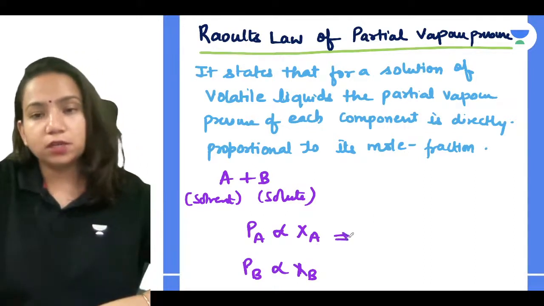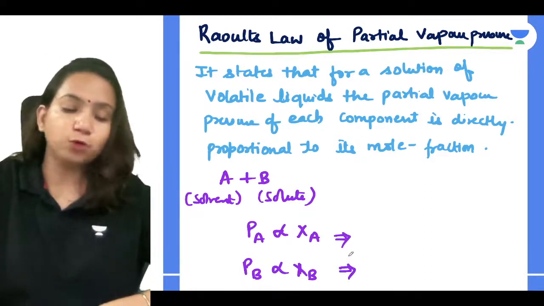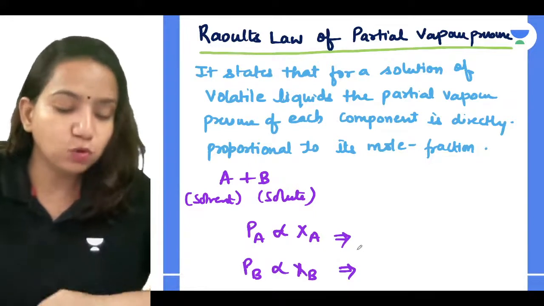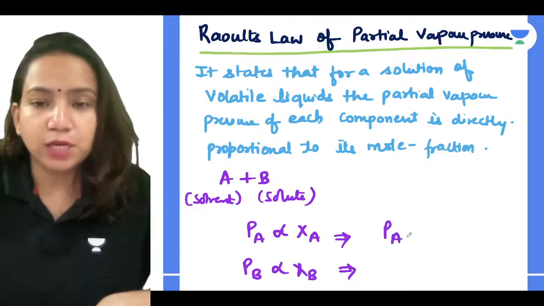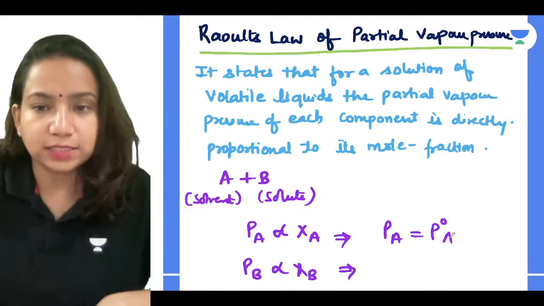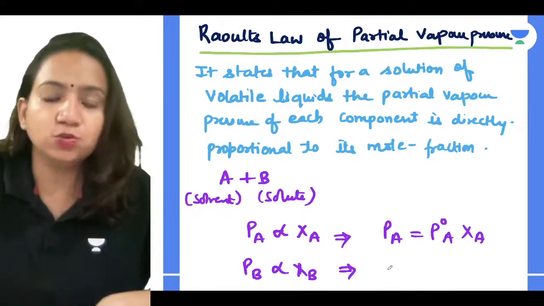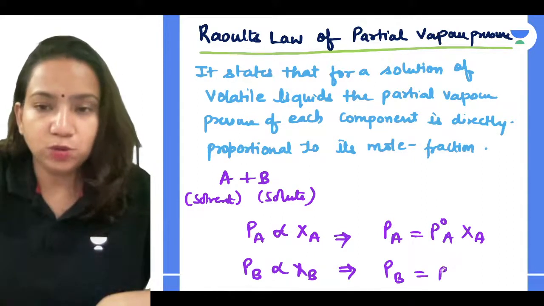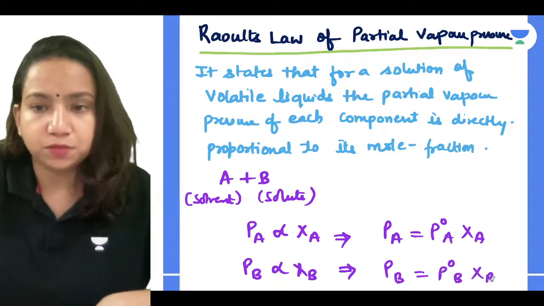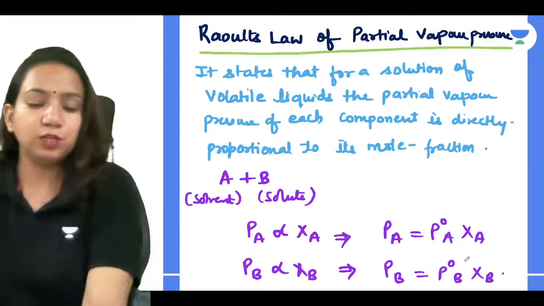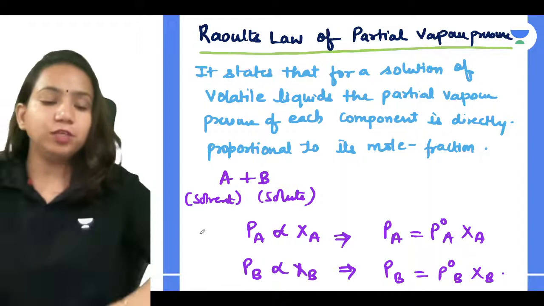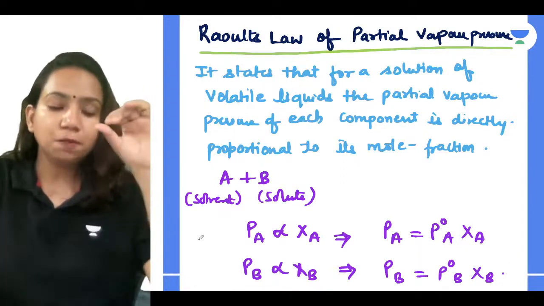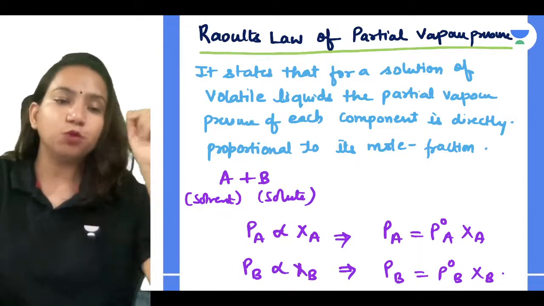Now what you have to know is very simple. You cannot solve anything unless a proportionality sign is there, so you have to remove it. How will we remove it? So PA is equal to P naught A XA. You remove the proportionality sign and use a constant. And PB is equal to P naught B XB. Now what are these P naught A and P naught B, guys? They are nothing but the vapor pressure of pure components.